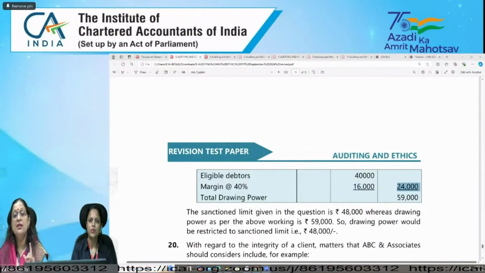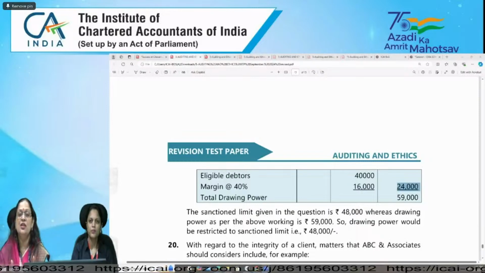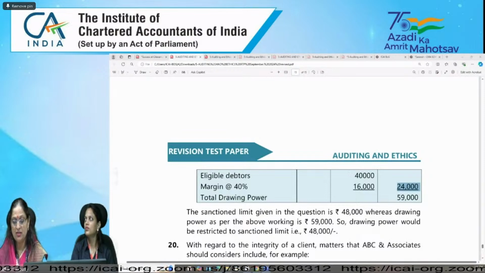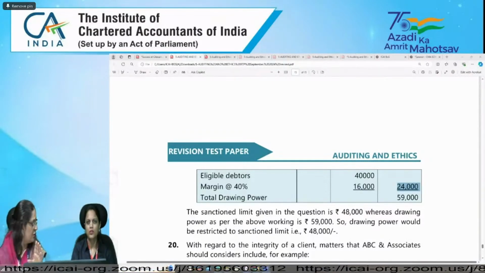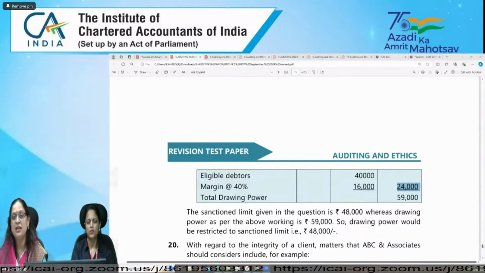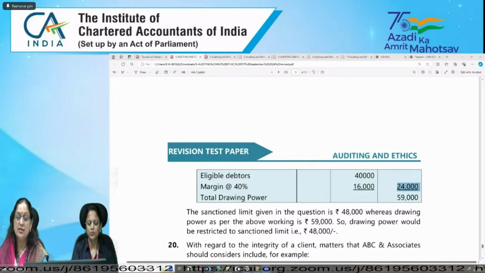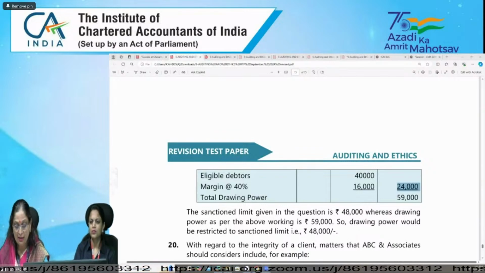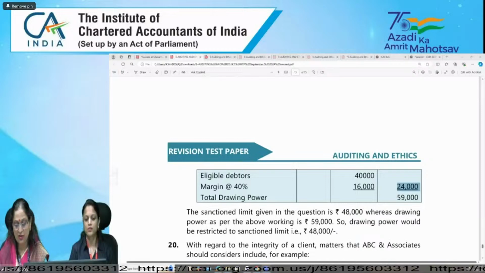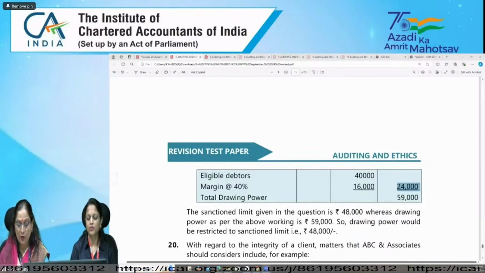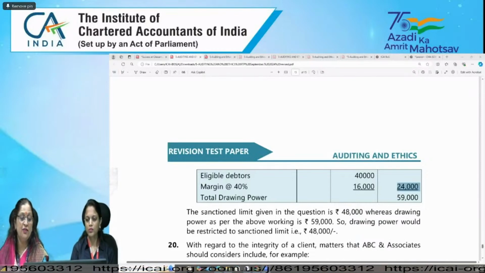Fourth one is regarding revaluation. If revaluation is being done in the year, then who has done it, whether it is done by a registered valuer, specify the amount of change, and then you need to check whether it is 10% or more of the net carrying value for each class of property, plant and equipment or intangible asset. And the last one is whether any proceeding is initiated or pending against the company for Benami property under the Benami Transaction Act, and whether it is appropriately disclosed in the financial statement.